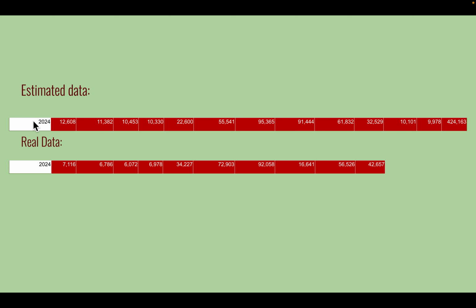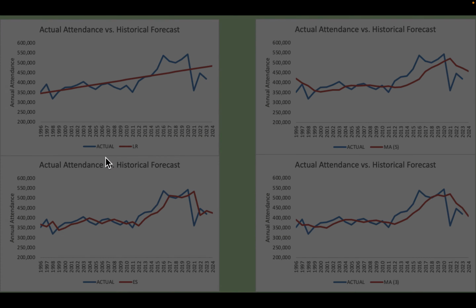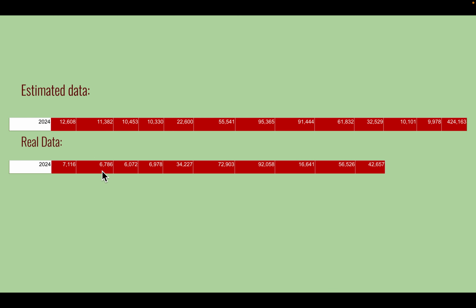So this was our estimated data by using the exponential smoothing method to calculate the visitors by month. As you can see, it doesn't say, but this would be January, February, March, April, and so on. And here, this is the estimated data, and this is the real data. And we can see how far off we are. Some months we are closer, some months we are off. But as we can see, it did work the best.